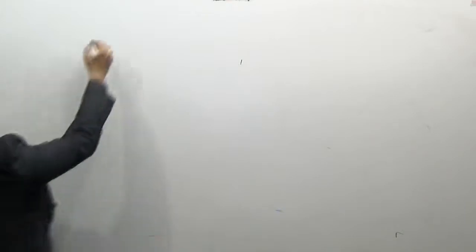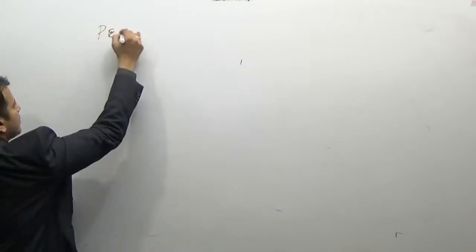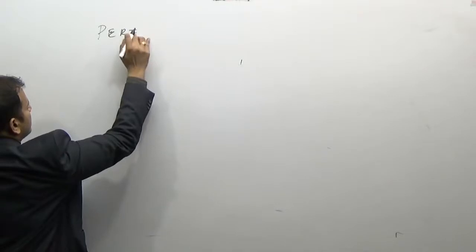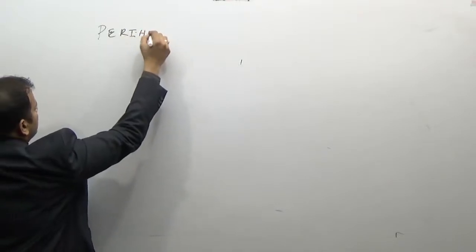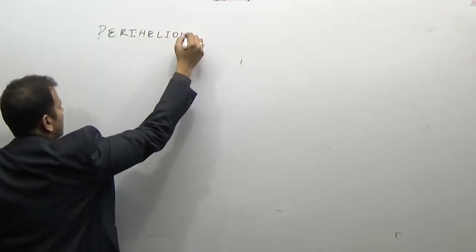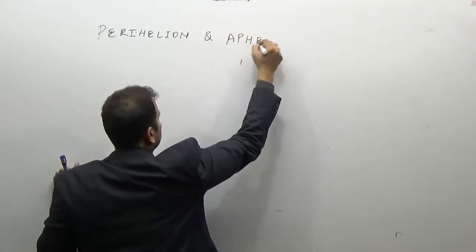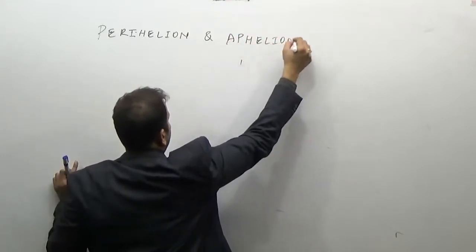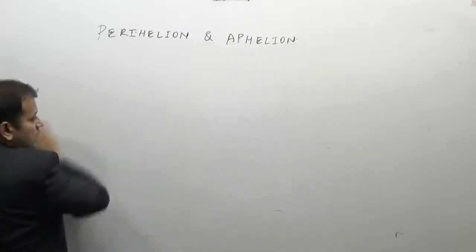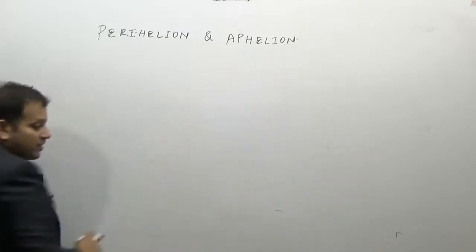Perihelion and aphelion. Now the earth goes around the sun in an elliptical orbit.